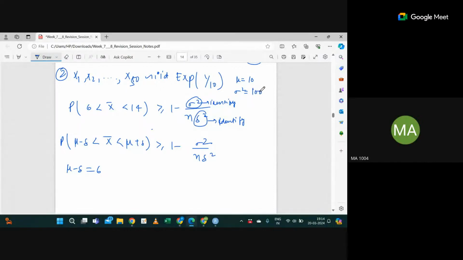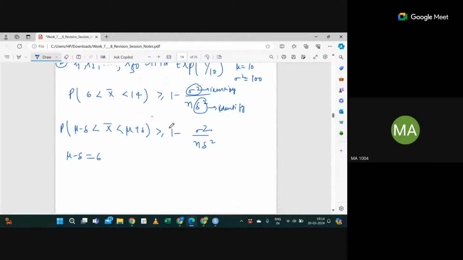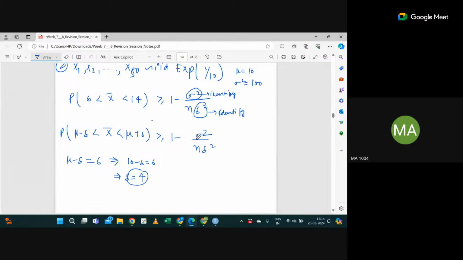That means 1 by 100. No, not 1 by 100, it is 100 only, right? Yes. And the delta: mu is 10, mu minus delta is 6, so 10 minus delta is equal to 6, delta is equal to 4. So delta is 4. Correct. Now, can I calculate directly now?